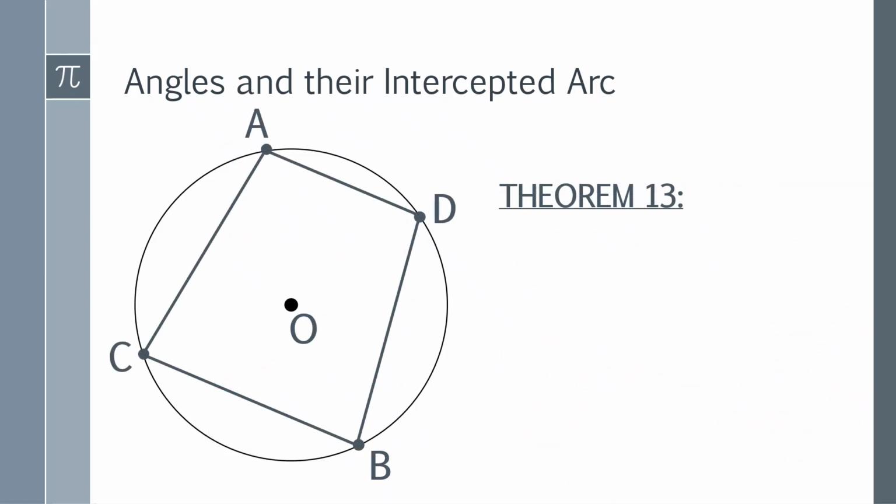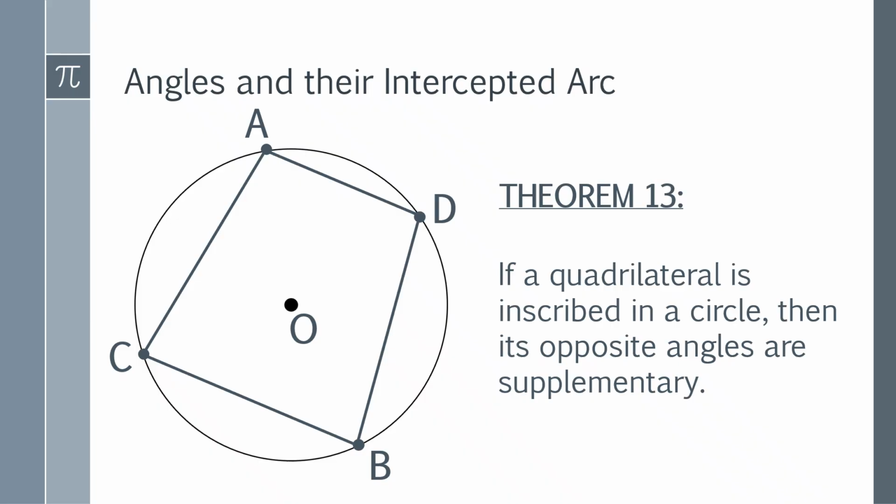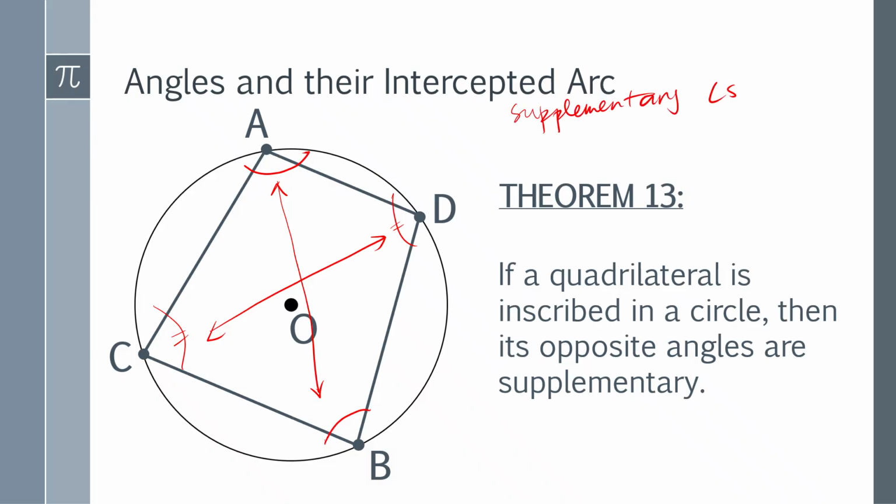Our last theorem, theorem number 13, we have here this one. If a quadrilateral is inscribed in a circle, then its opposite angles are supplementary. Meaning to say, this theorem states that if this quadrilateral is found inside the circle, then its opposite angles, which is this one and this one, are supplementary. And of course, this one and this one are also supplementary to each other.